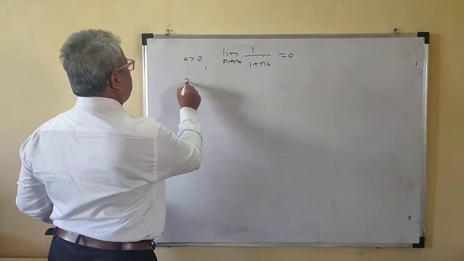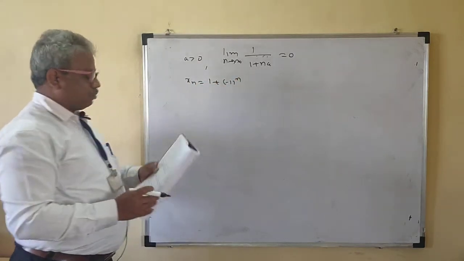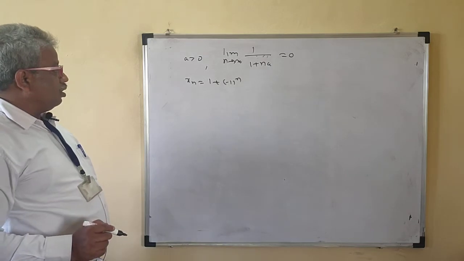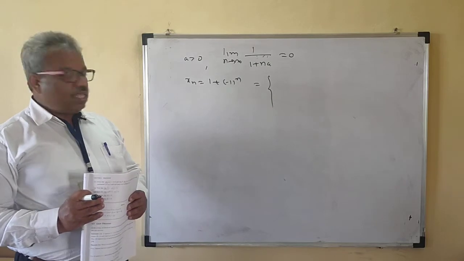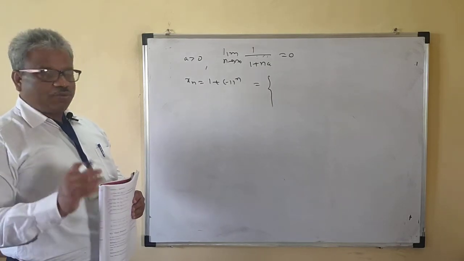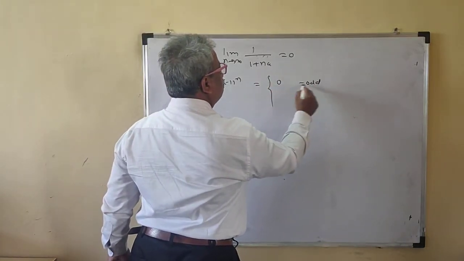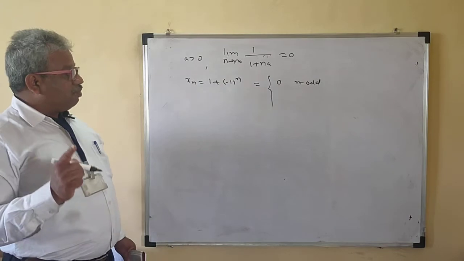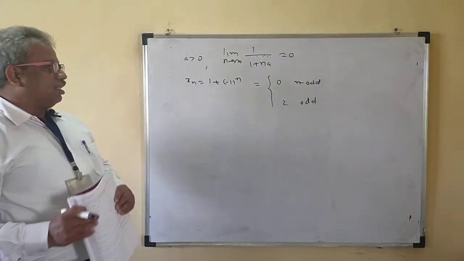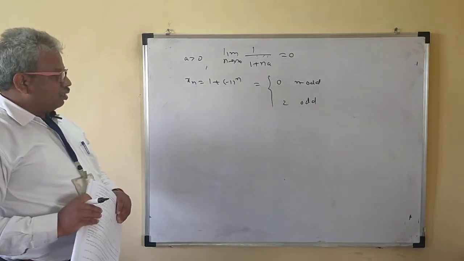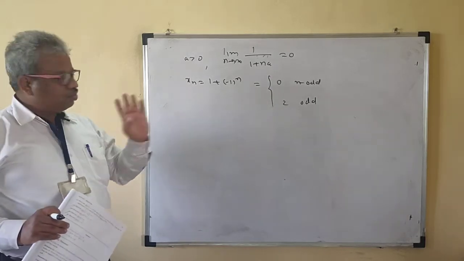Now what happens for xn equal to 1 plus (-1)^n? If n is odd, then (-1)^n is minus 1, so this is 0. If n is even, then this is 2. So the values are 0, 2, 0, 2, 0, 2, 0, 2, and so on.